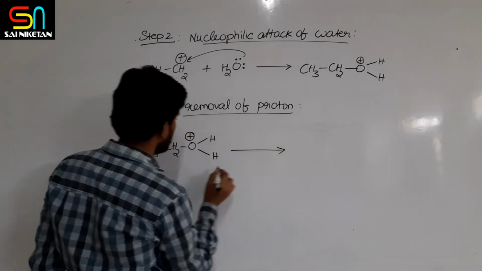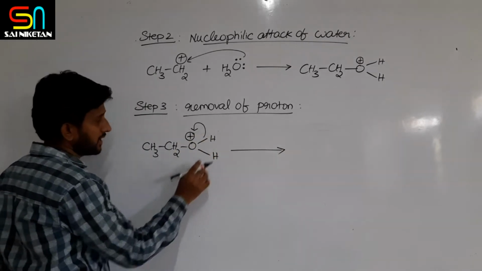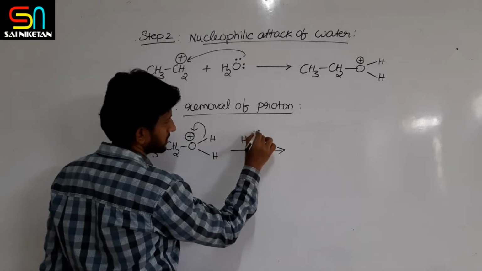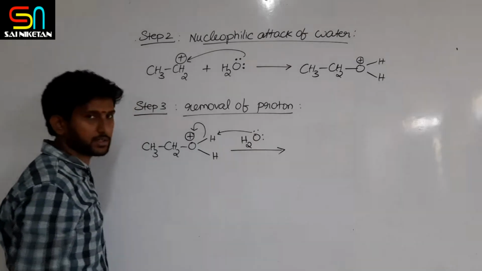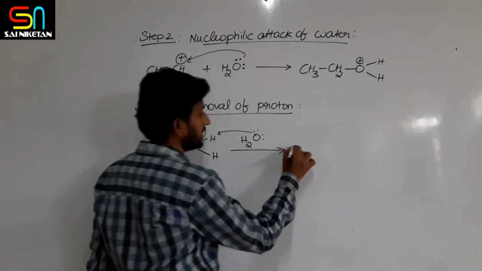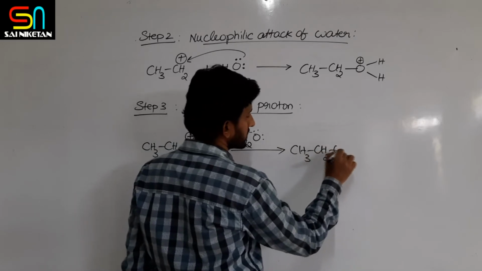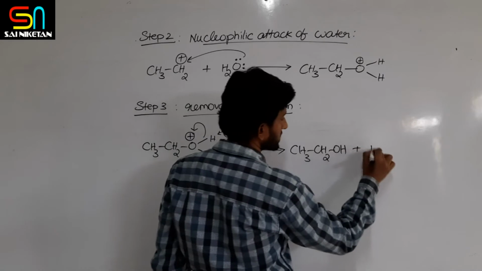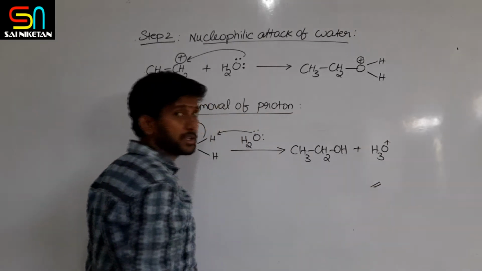This bonded pair goes to the oxygen and the proton is eliminated, and that proton can be taken by water. So you will get CH3 CH2 OH, the alcohol we are preparing, plus H3O plus ion.